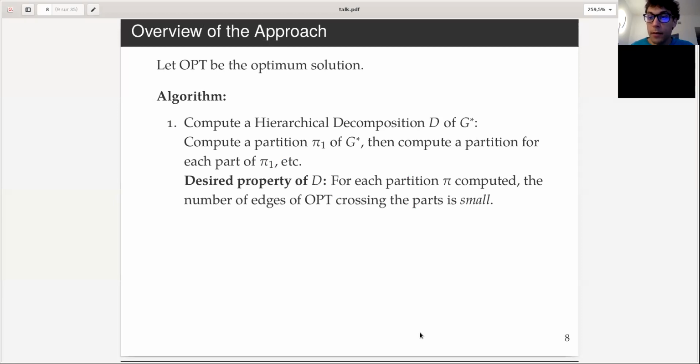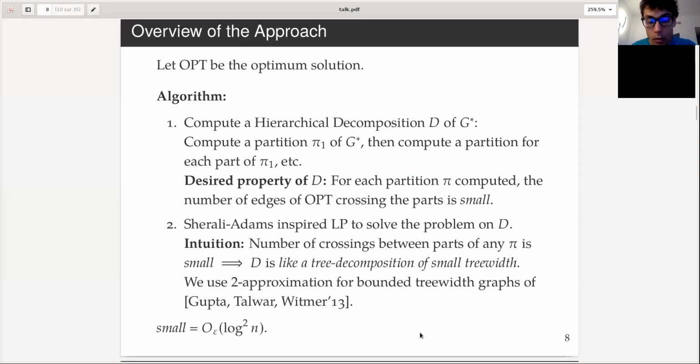Okay, so that's a very basic approach. It's trying to fit the instance into a dynamic program. Then, of course, the issue we have here is that it's not clear that there is a dynamic program, even if we have a bounded interface between different parts. In fact, what I'm trying to do here is reduce the interface so that the decomposition is like a tree decomposition of the graph that has small treewidth in spirit, in the sense that the number of crossings is small.